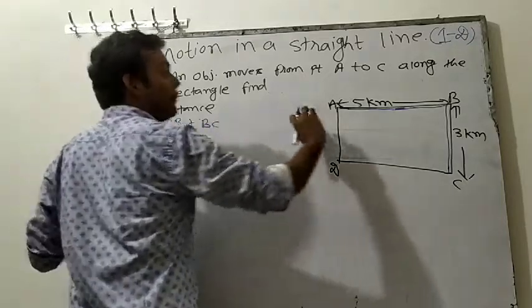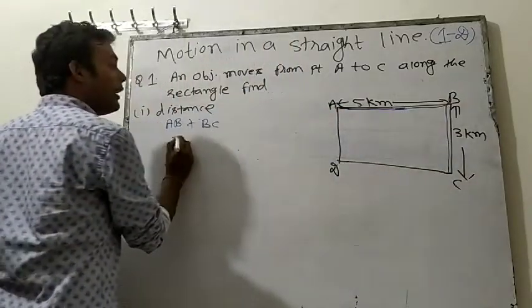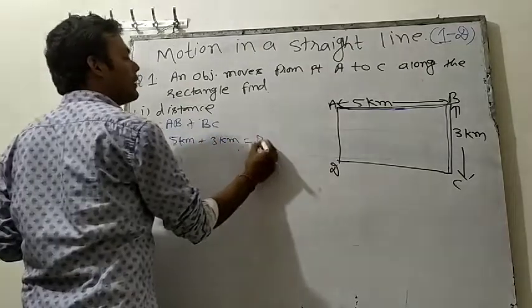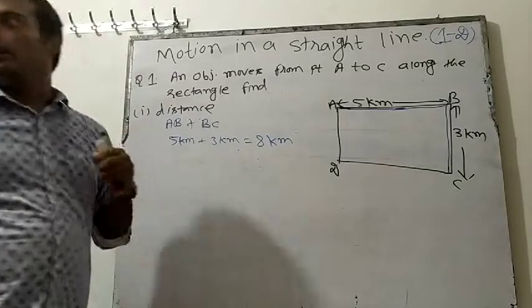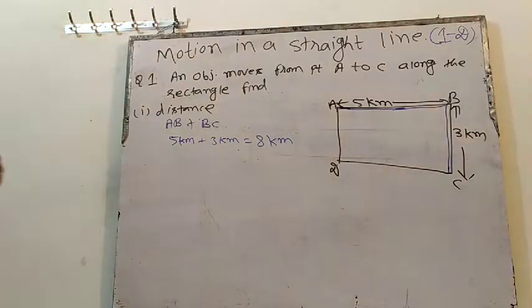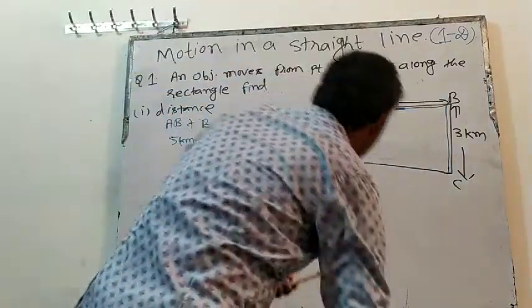What is AB? 5 kilometer. What is BC? 3 kilometer. So total distance will be 8 kilometer. That will be the answer. Clear? Total distance will be equal to 8 kilometers.